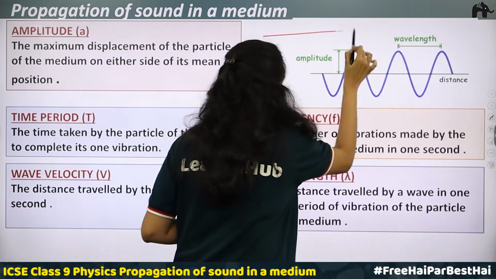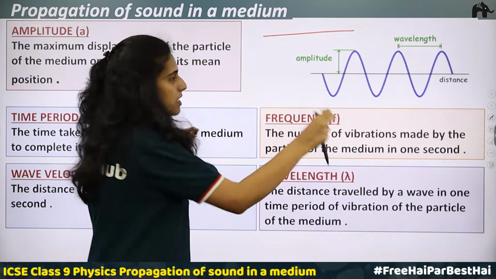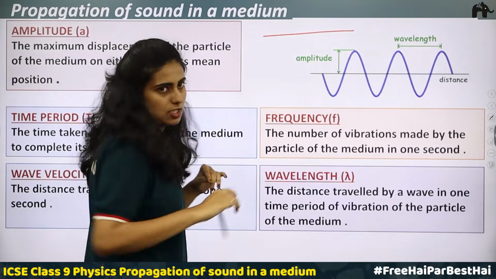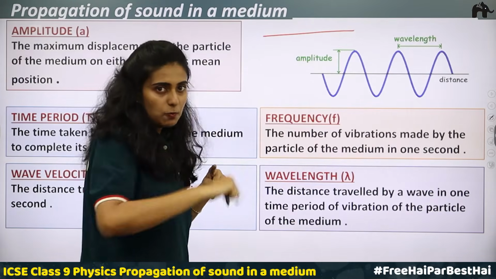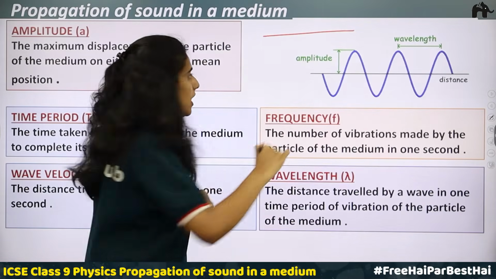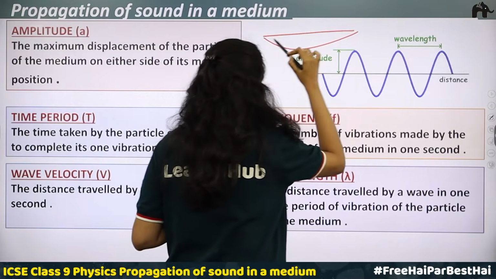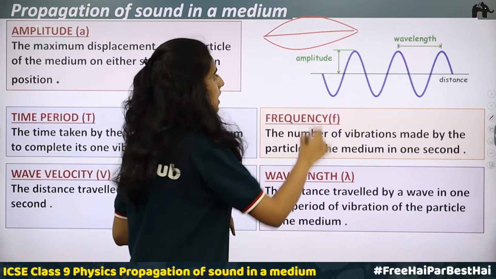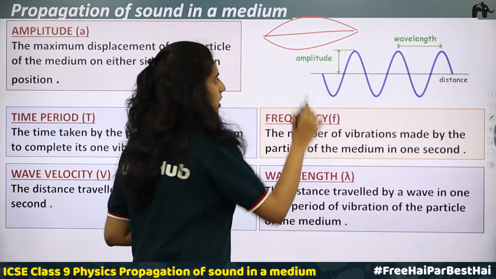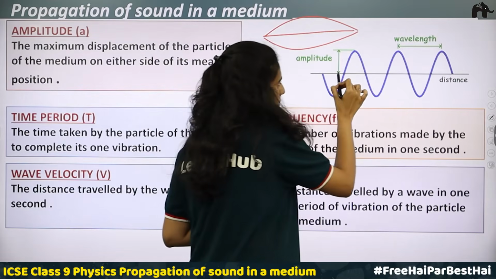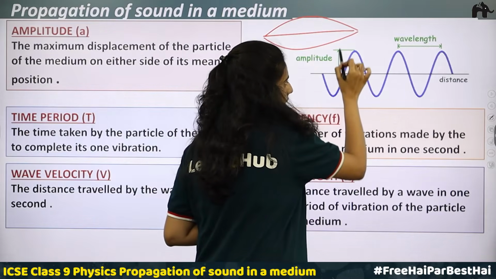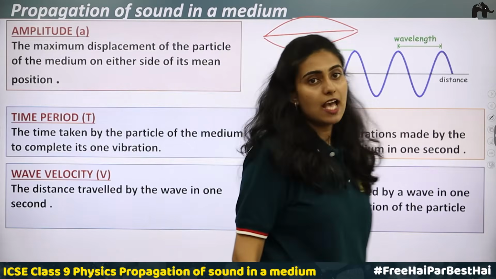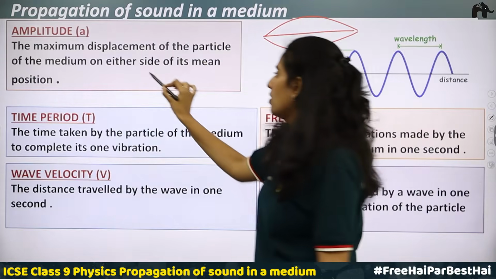So here this is the mean position. When you take a rubber string, you are holding it tightly, which means it is at its mean position. Particles are in the mean position. Now when you pluck, what happens? The position is changing. It goes to the extreme end, then comes back to the upward extreme end. So here the maximum displacement we call the amplitude. From the mean position to its maximum height, this makes an amplitude. Or from here to here, this maximum distance we call the amplitude, which is represented by small letter A.